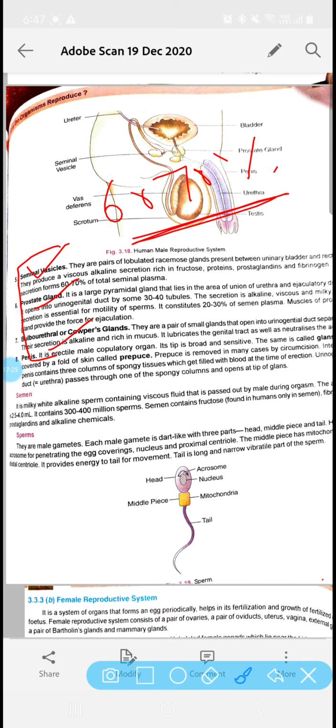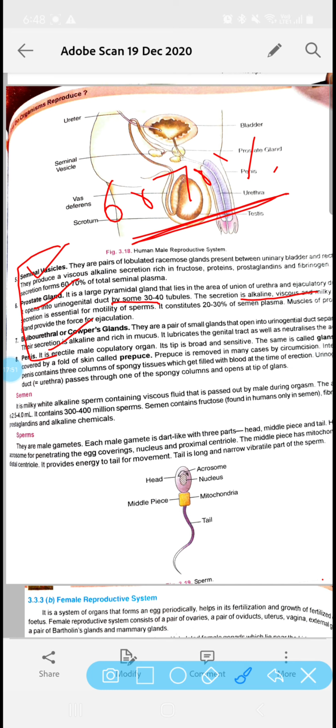Clear? Then comes another gland, the prostate gland. It is a single gland, not present in a pair. It is large in size. It is present in the area where the urethra and ejaculatory duct are joined together. Clear? It secretes a secretion which is alkaline, viscous, and milky.